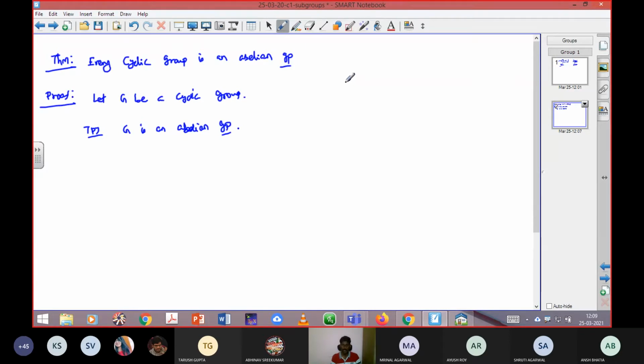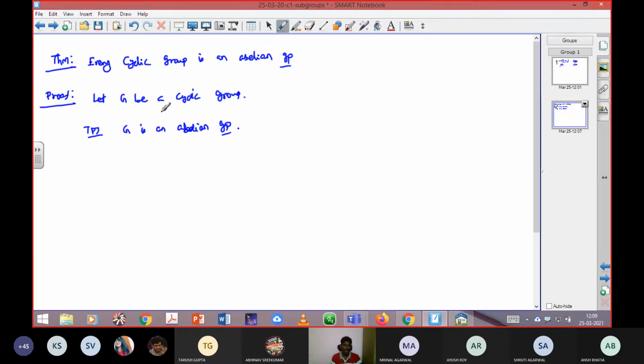It follows the commutative axiom. That means if there are two elements a, b under the operation star, it has to satisfy a star b equals b star a. That is the commutative property.